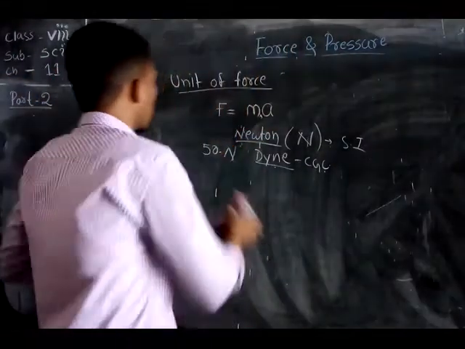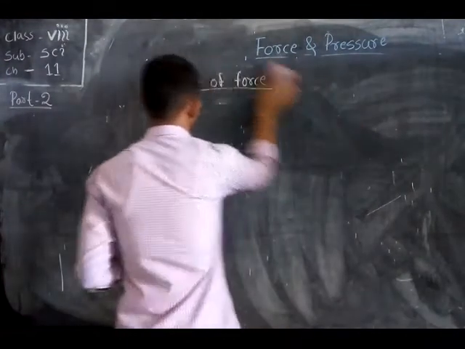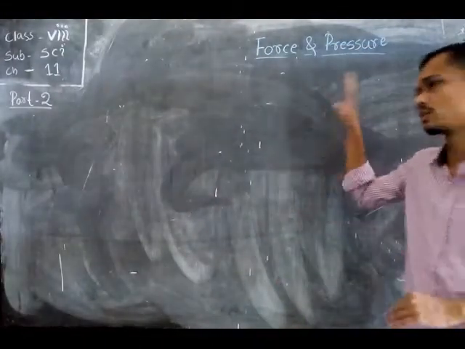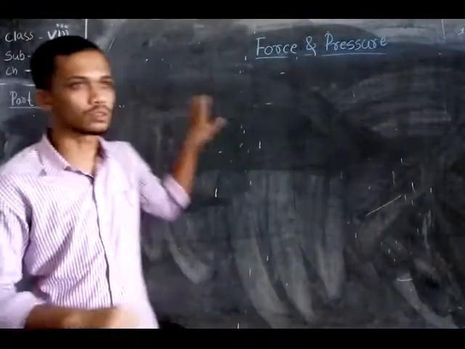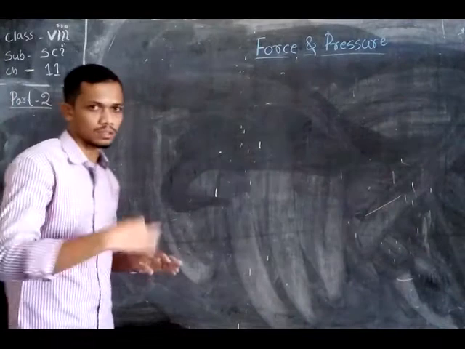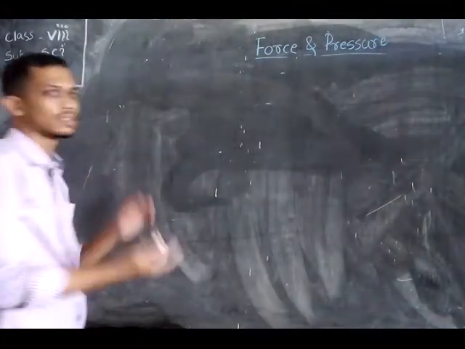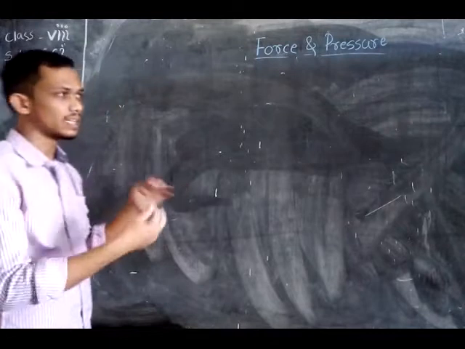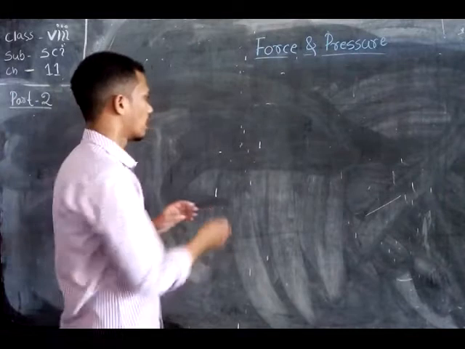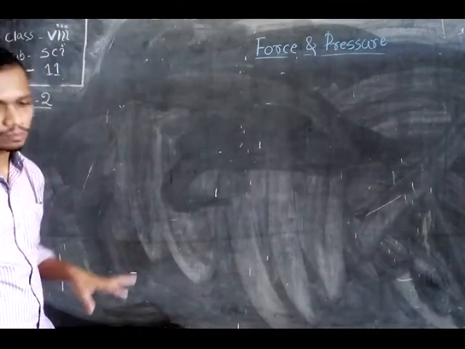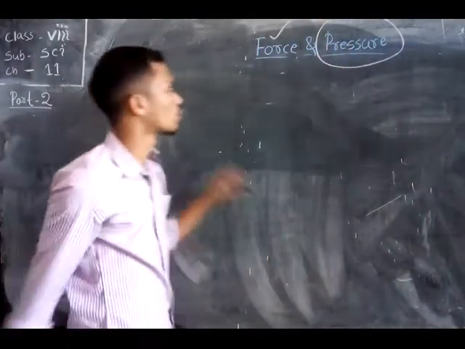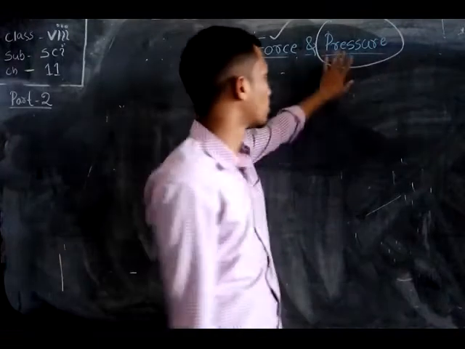So students, we have clearly discussed force. There are two types of forces: contact force and non-contact force, and we discussed both. We also discussed that when two forces act in the same direction they add up, and if two forces act in the opposite direction, they subtract from each other. And we discussed the unit of force. Now we come to our next point, pressure. Here we complete the discussion about force, and now we discuss pressure.